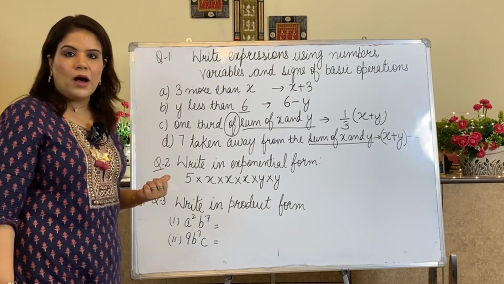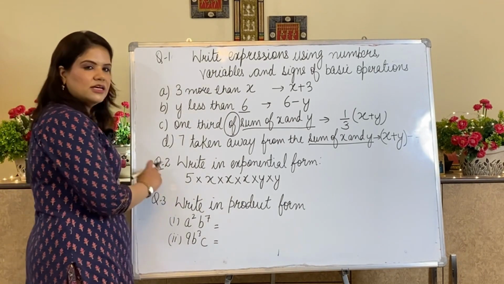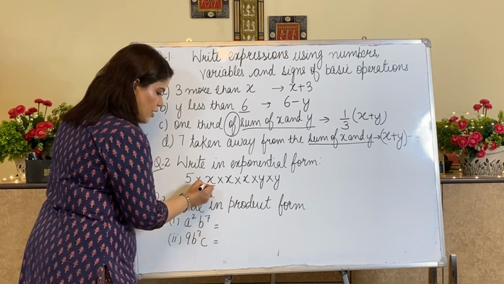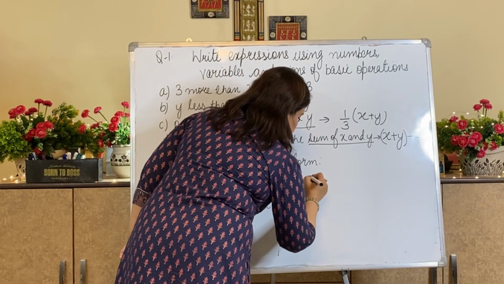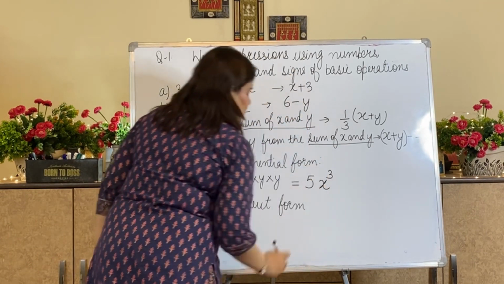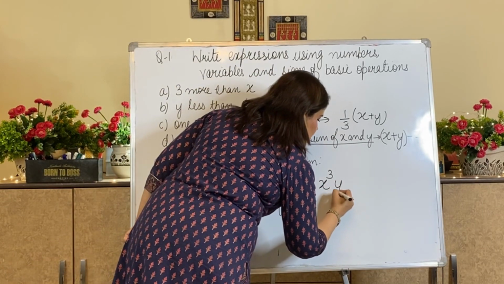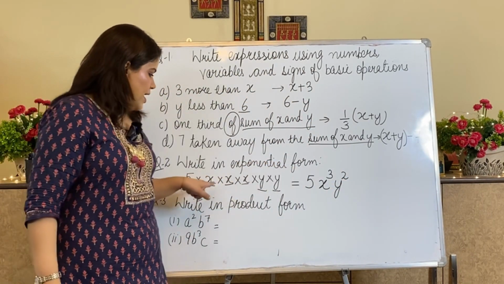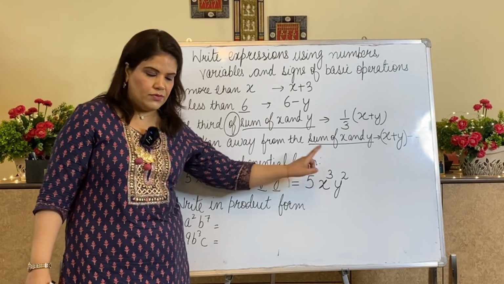Now I had told you about power of variables. So can you tell me how to write this in exponential form? Now can you see how many x are there? 1, 2, 3 x are there. So number will remain number only, and x will be raised to power 3. And how many times do I have y? 2 times. So y will be my base and the number of times will be my power. x will be my base and the number of times it is multiplied will be my power.